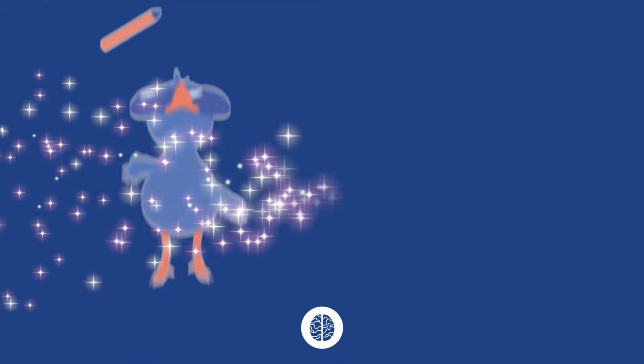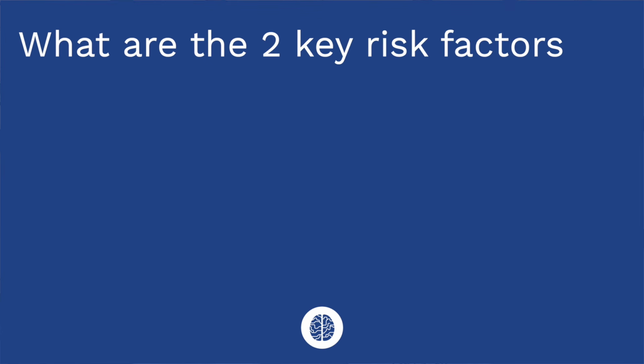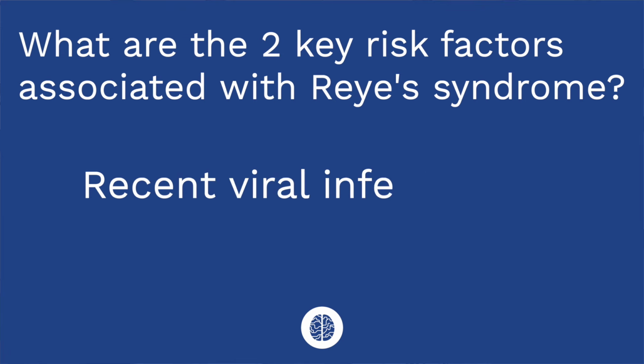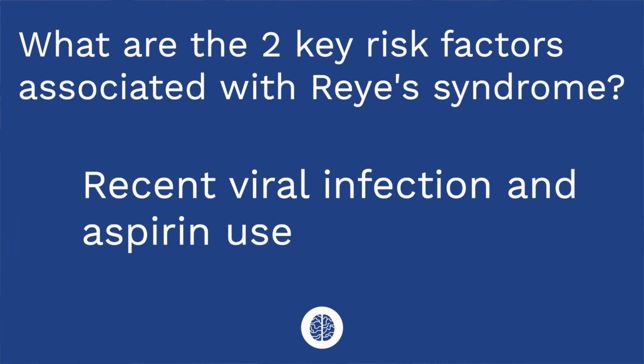All right, it's quiz time. I've got 3 questions for you. First question, what are the 2 key risk factors associated with Reye's syndrome? The answer is a recent viral infection and aspirin use.